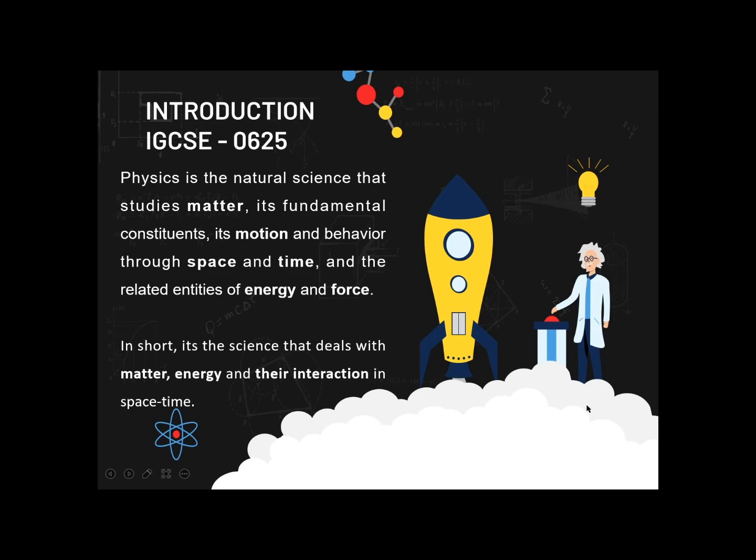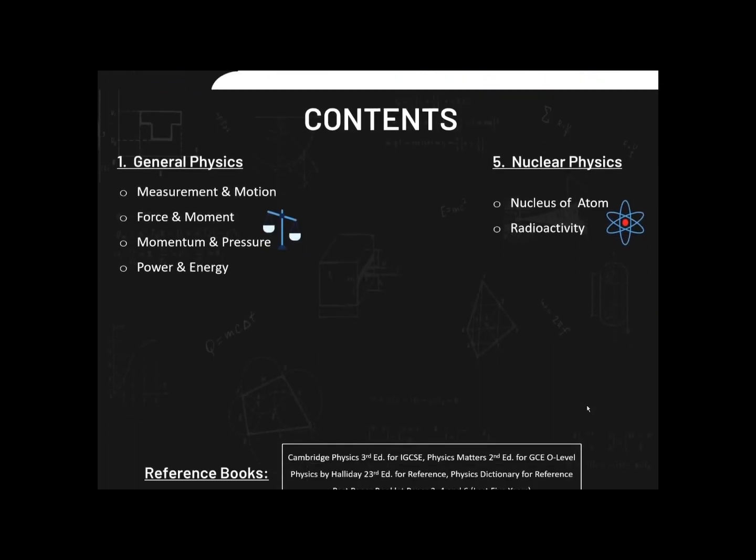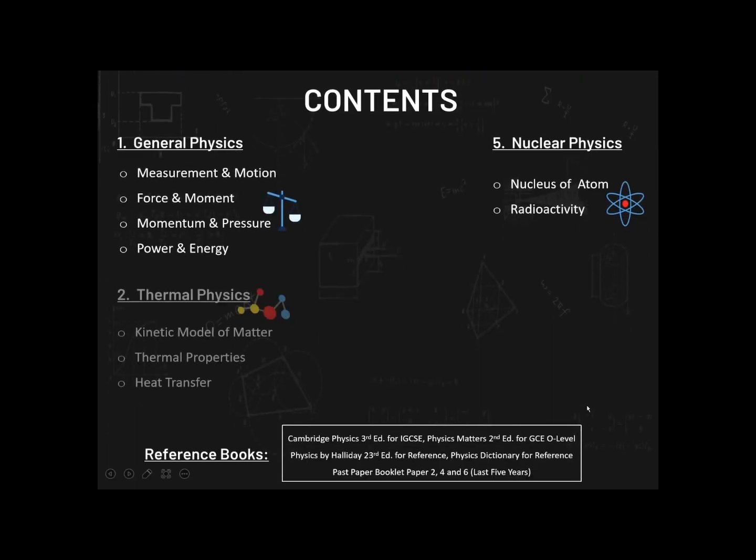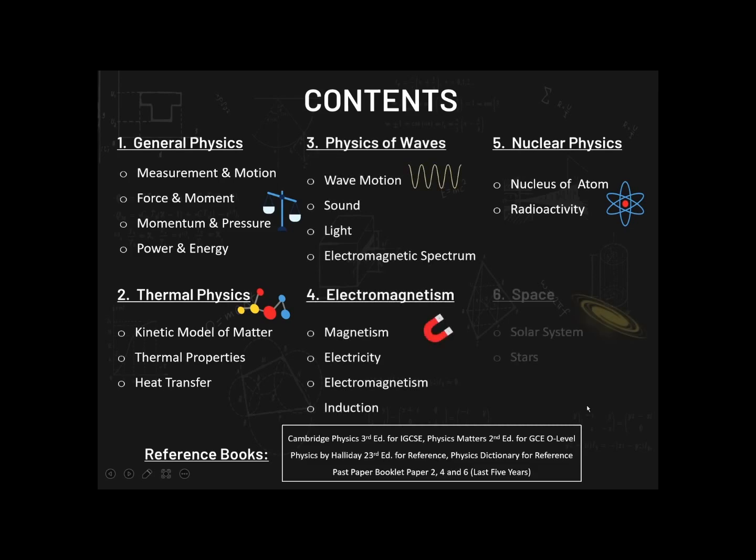So for the IGCSE 0625 course, we will go through a certain level of content. So let me just bring up all the content. This is the complete content that we follow for IGCSE physics, in which it is divided into 6 blocks. The first block is general physics, in which we deal with general ideas about physics.